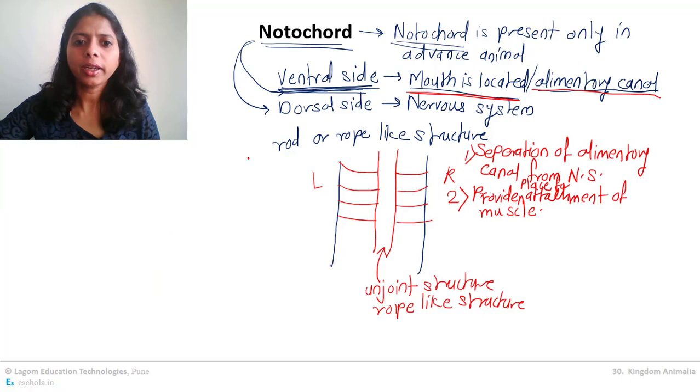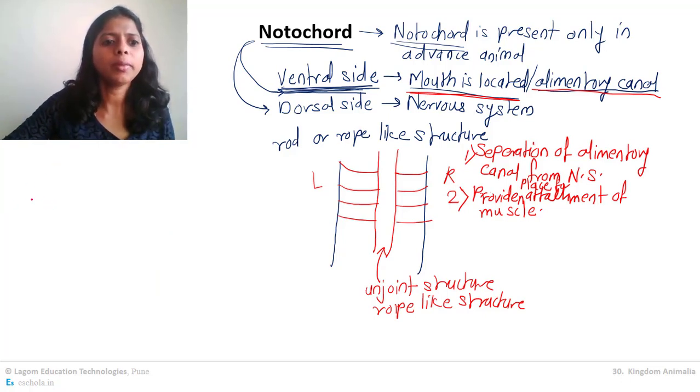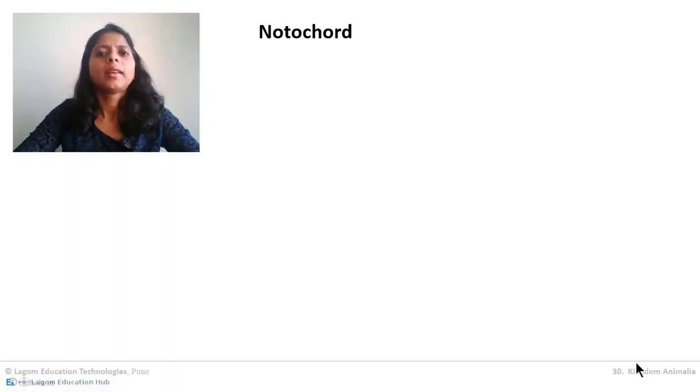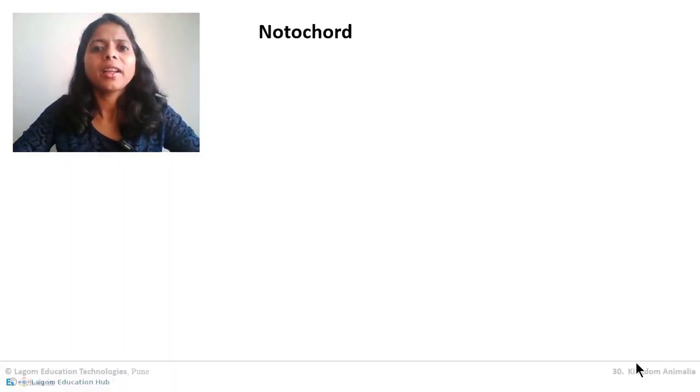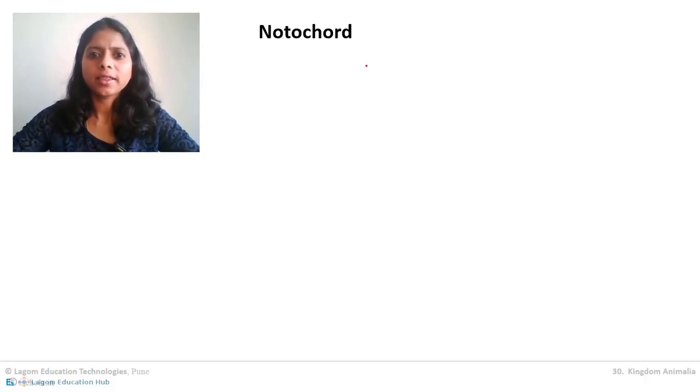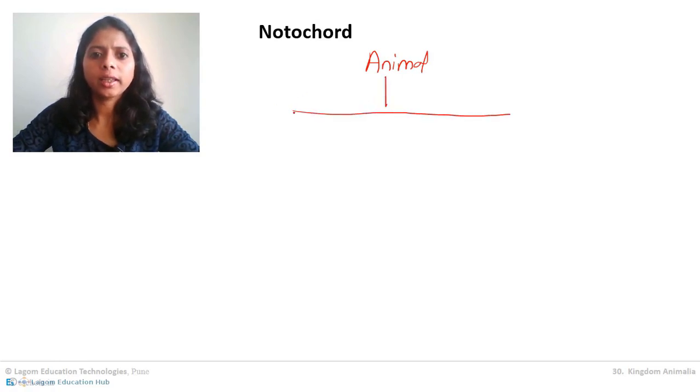Clear about it? Now, let us consider animal classification on the basis of the presence of notochord. Animals are classified on the basis of notochord like this. Suppose I consider all the animals on the basis of presence or absence of notochord. They are of two types. Basically, when we consider the animal kingdom, Animalia, it is divided into subkingdoms. Agree? So, this first subkingdom classification is only on the basis of presence or absence of notochord.